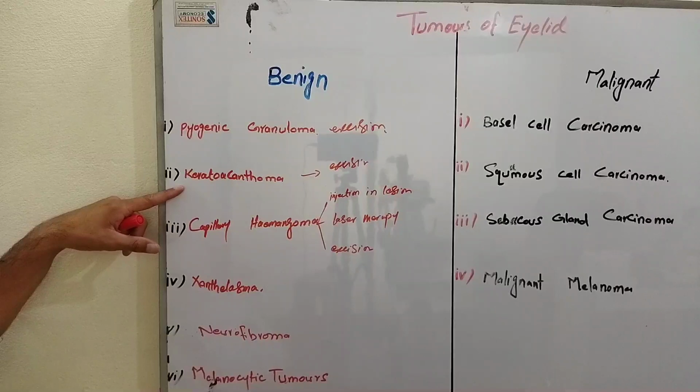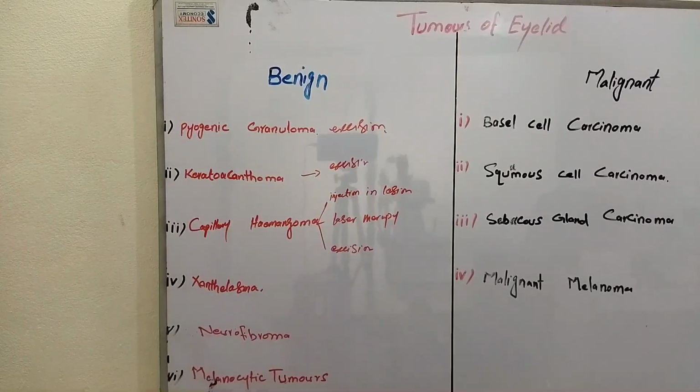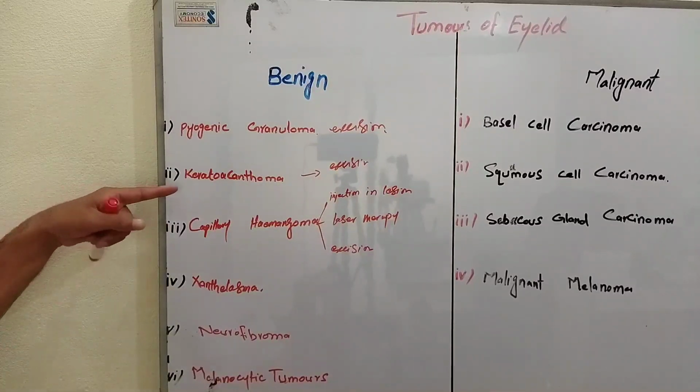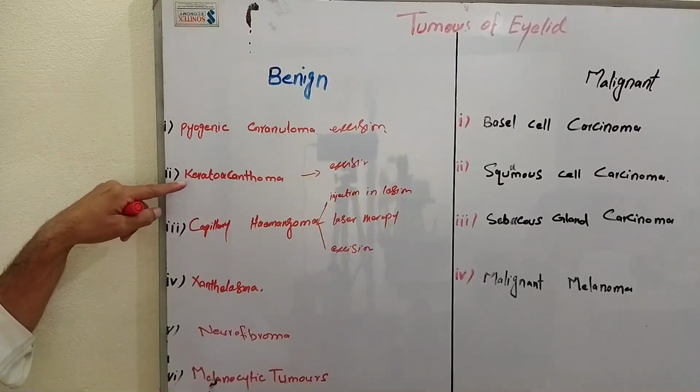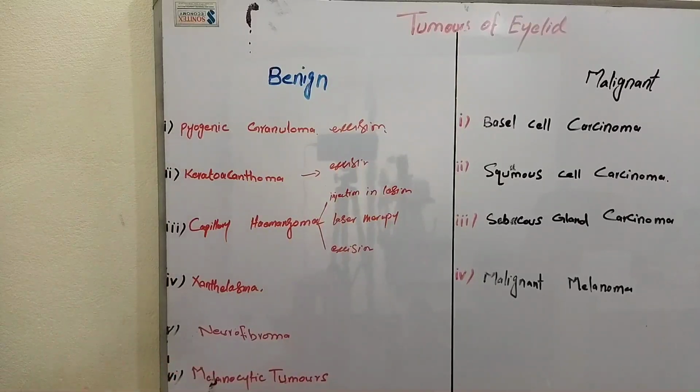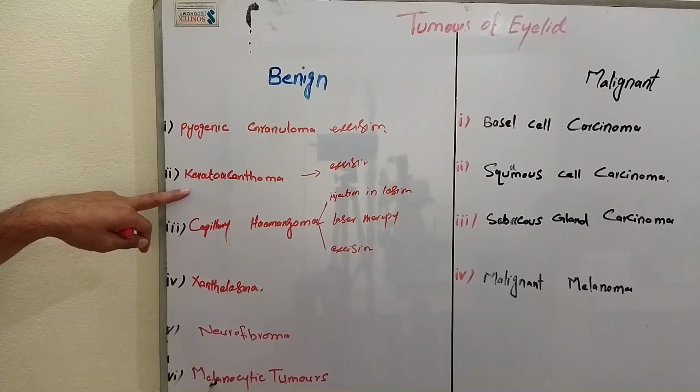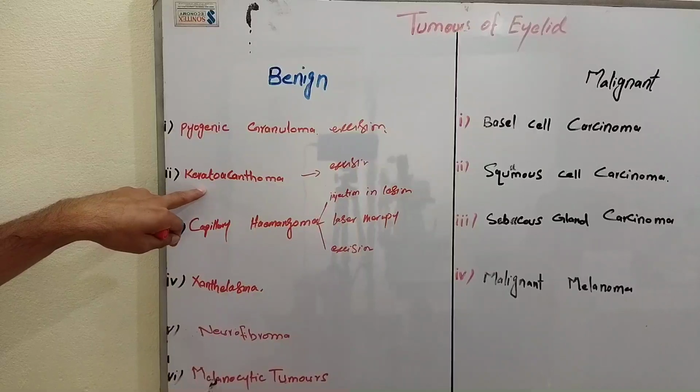Second, what is the second tumor? Keratoacanthoma. What is keratoacanthoma? First point you have to remember, it always occurs in adults. It's not a disease of infancy. It develops in adults. Now what is the definition? It is a common, low grade, rapidly growing skin tumor.